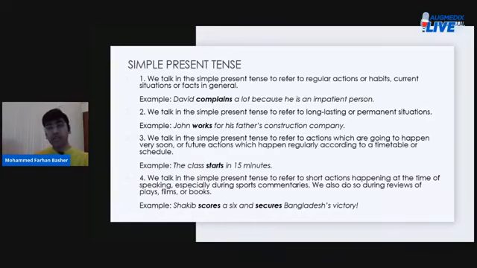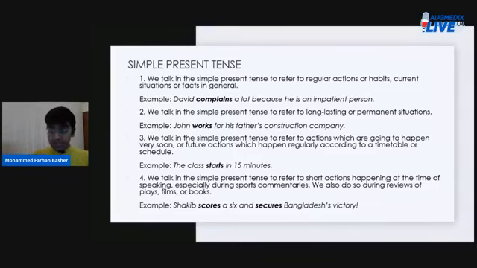All these universal truths are in the simple present tense, right? So whenever you want to talk about a repeated action or a regular action, something that takes place again and again, talk about such actions or events in the simple present tense. Okay, all right.